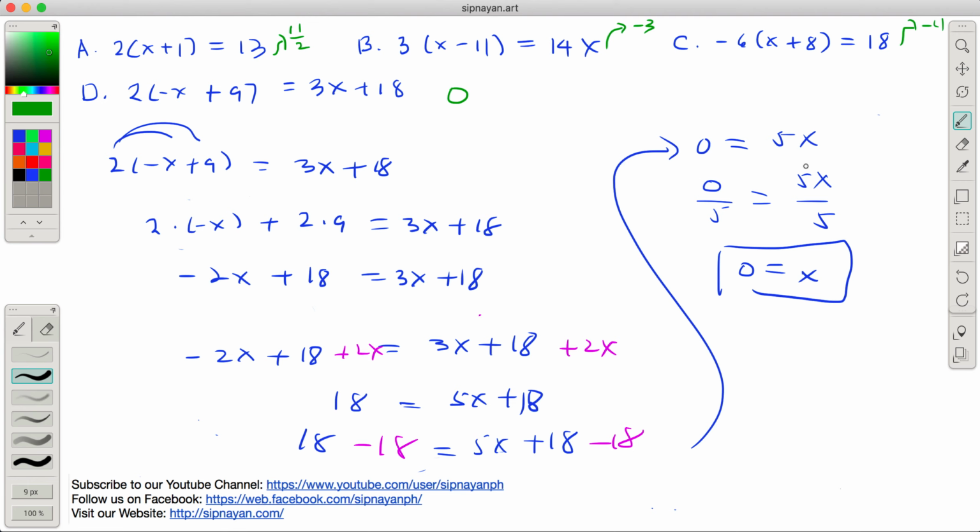Medyo malapit ako makatulog dito sa ano na to. It's 11 already, 11 o'clock in the evening.